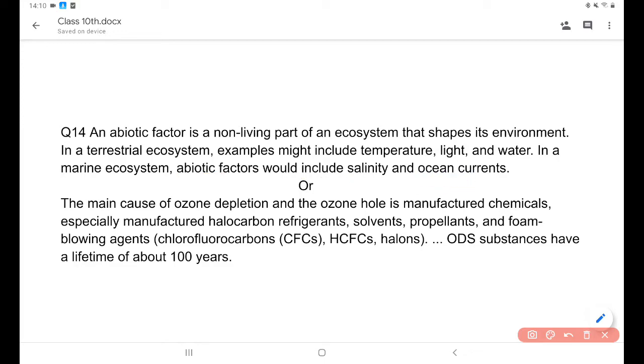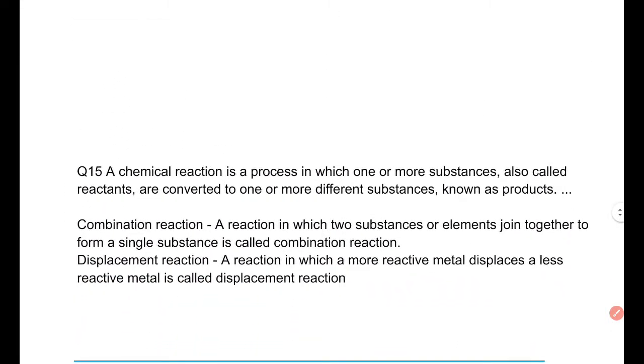The main cause of ozone depletion, the ozone hole, is chemicals manufactured especially for refrigerators, solvents and foam blowing agents, like CFC chlorofluorocarbon, HCFC hydrochlorofluorocarbon, and other ODS, ozone depleting substances. They have a lifetime of about 100 years. Now the next question is question number 15.